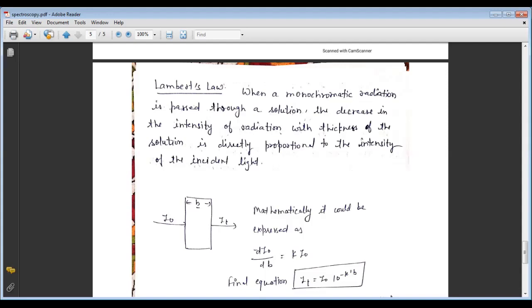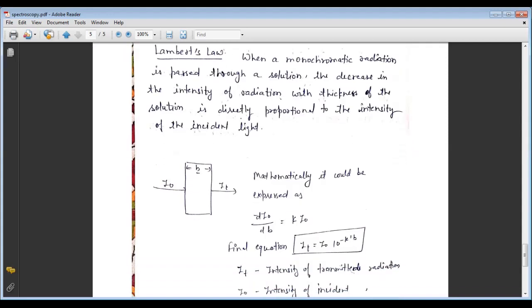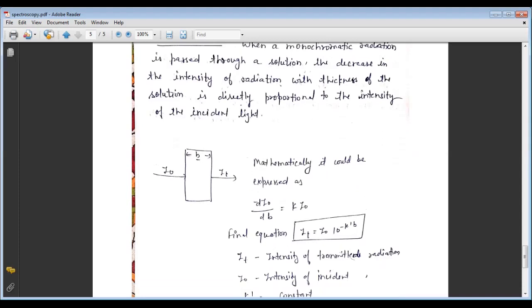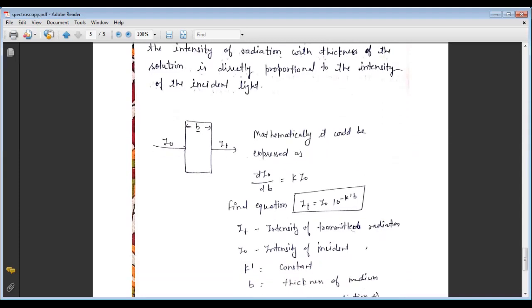Here, I naught is the incident light, It is the light we find after transmittance, and b is the thickness of the medium. Mathematically it can be expressed as minus dI naught upon db equals k I naught.